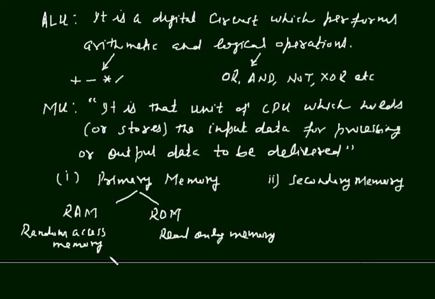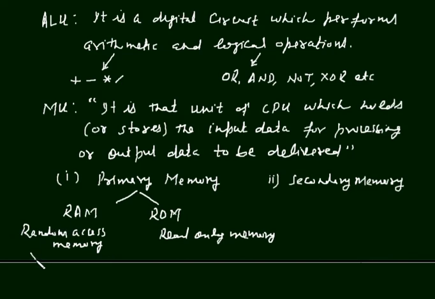Whenever we work with a computer, the computer stores much information or data for processing in a temporary manner. It means when the computer is switched off, all that data or information gets lost.